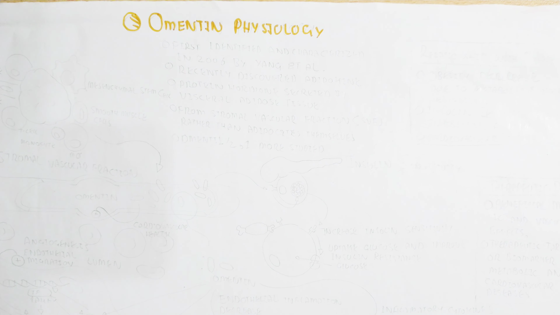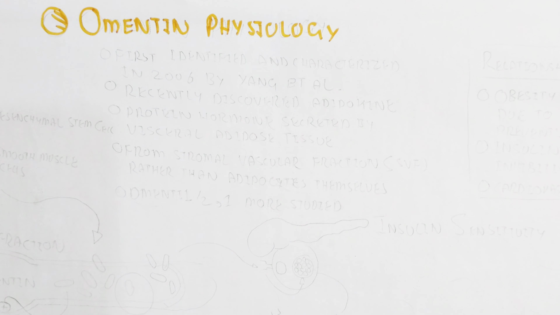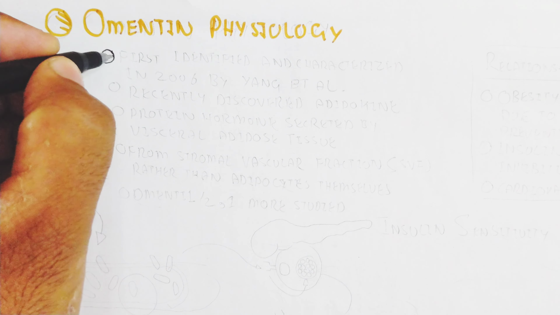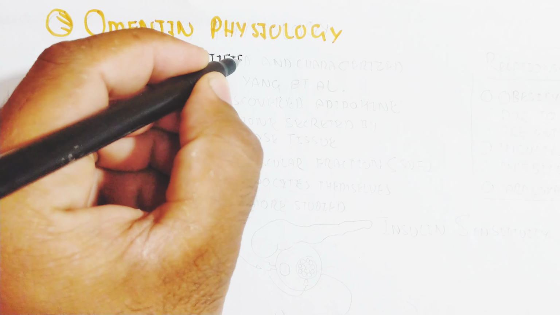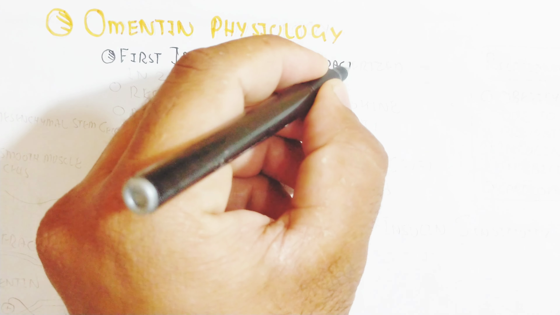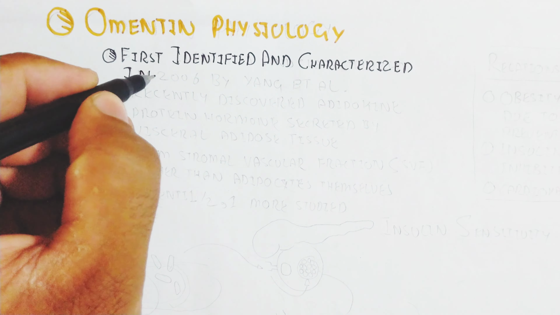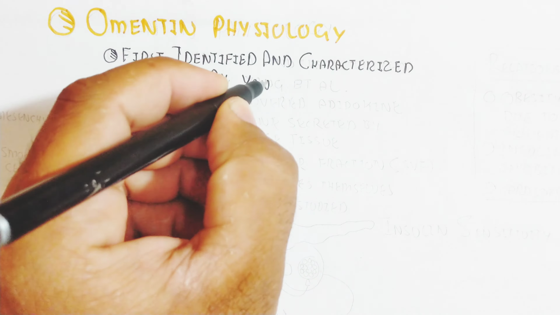Omentin 1 and 2, but mostly we will focus on Omentin 1. It was first identified and characterized in 2006 by Yang et al. Yang is the scientist who discovered it in 2006. It is a recently discovered adipokine.